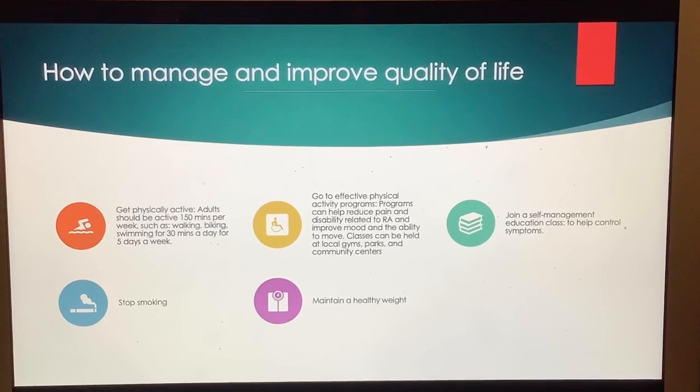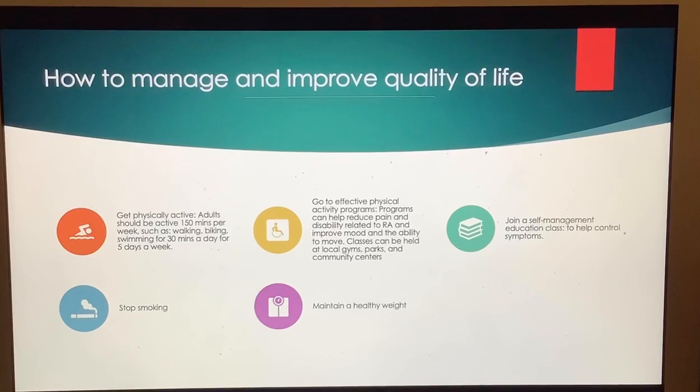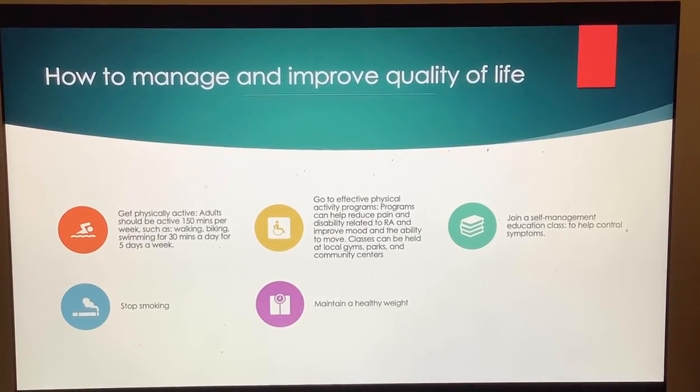Classes can be held at local gyms, parks, and community centers. Join a self-management education class to help control symptoms. Stop smoking and maintain a healthy weight.